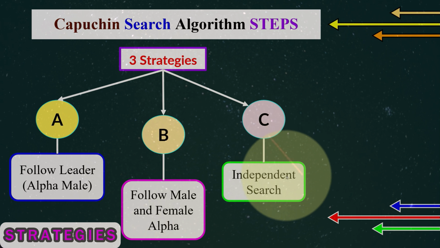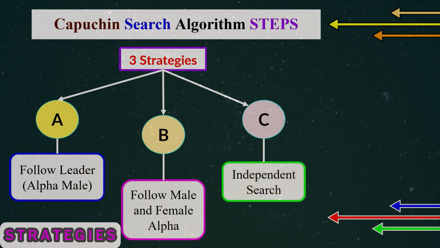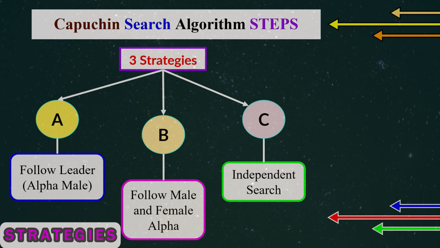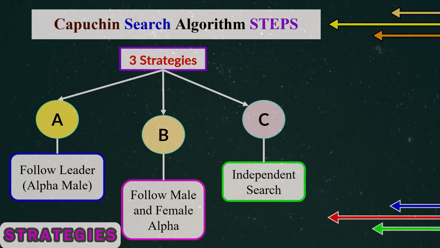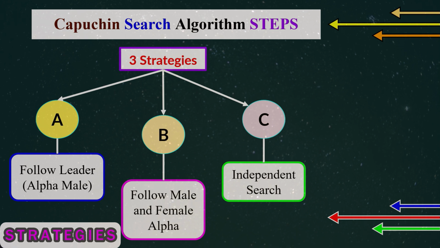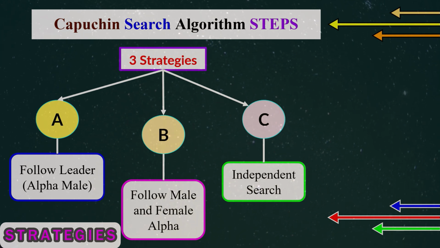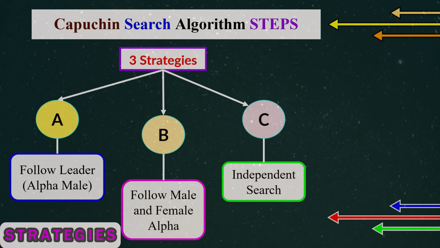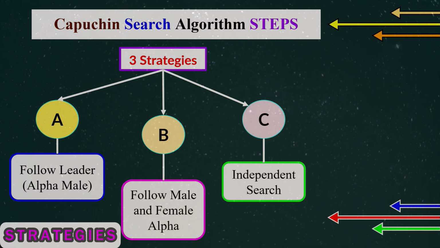Third we have independent search. When there is not enough food in any area, the group will divide into subgroups and seek food sources individually, independently, on their own, but they follow group members who find food sources.